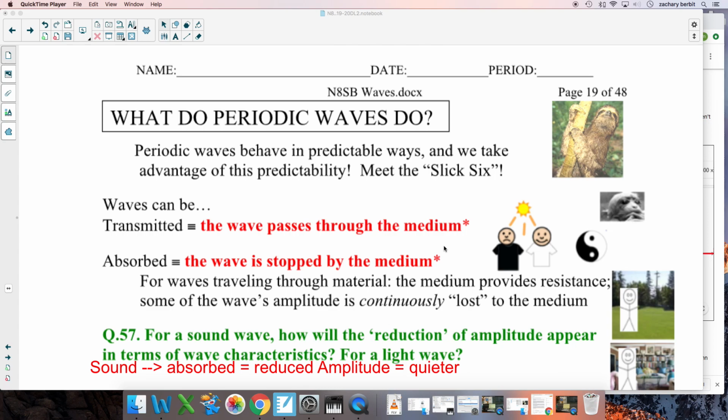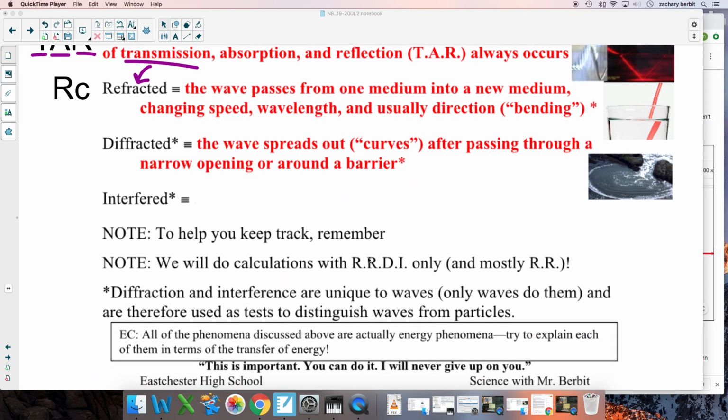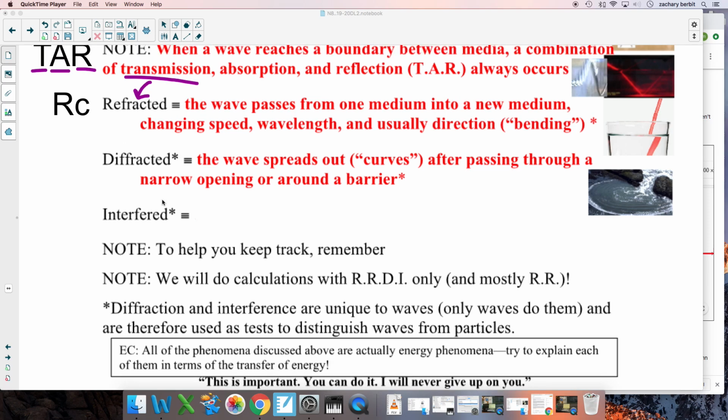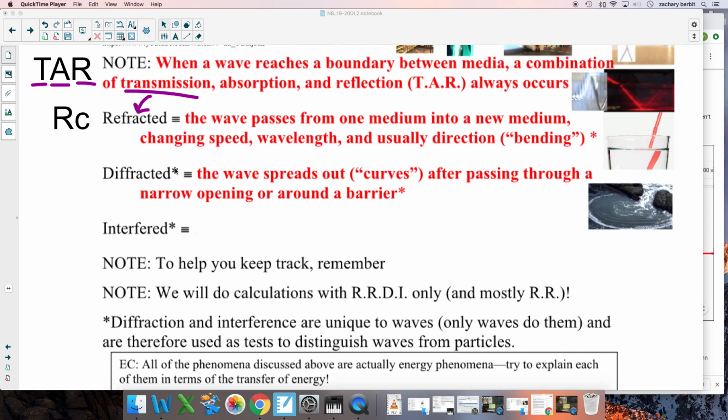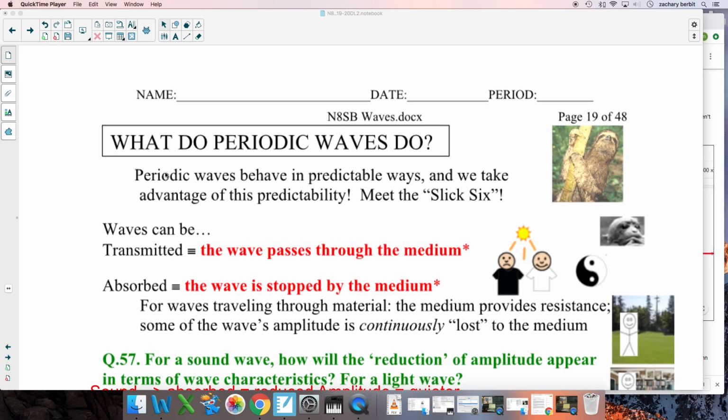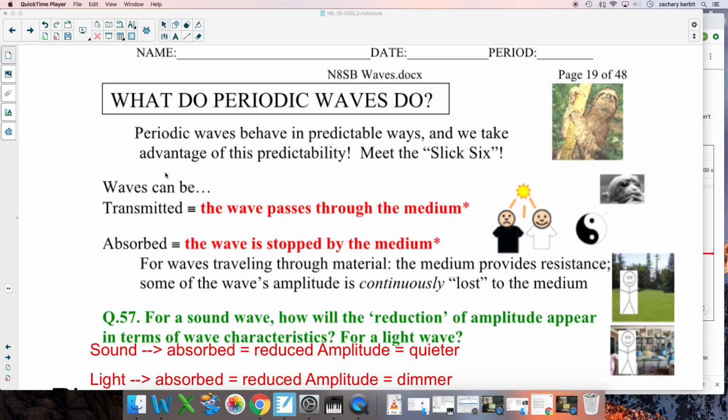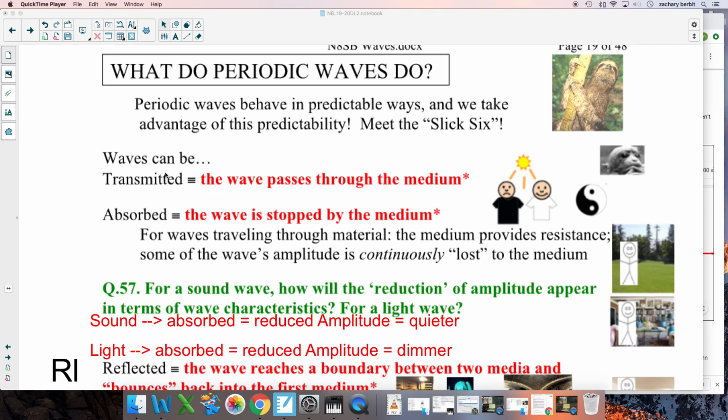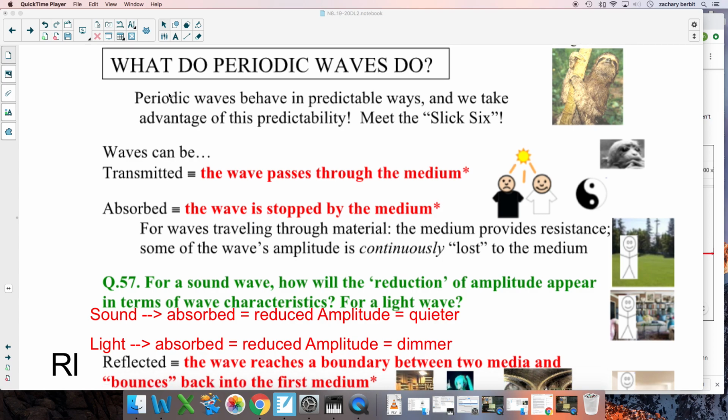On to another most unusual wave behavior. We are going to talk about interference. Now notice we talked about diffraction, which was a very unique wave behavior. Interference also, that's why the asterisk is here. So we're on notes page 19, what do periodic waves do? And now we're rounding out the major behaviors of periodic waves. Remember, periodic were regularly repeating, symmetric waves.